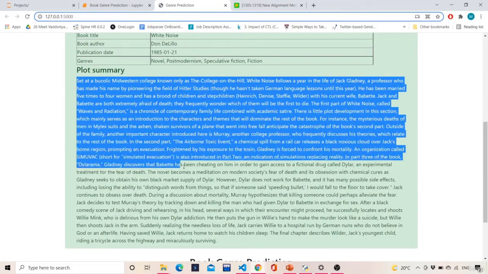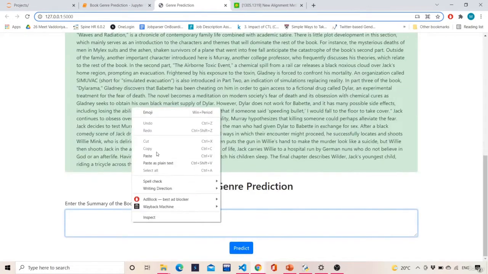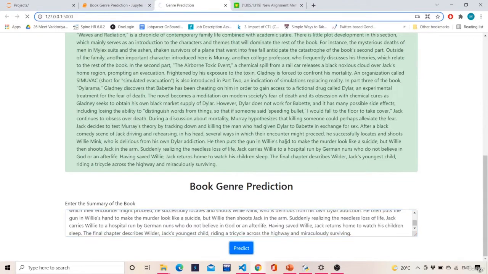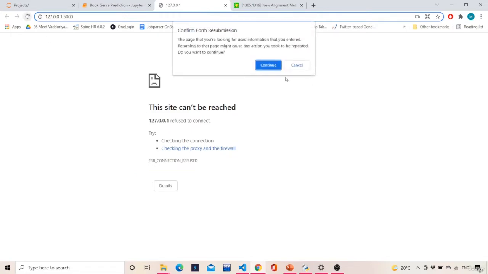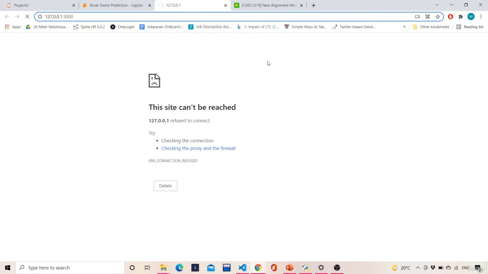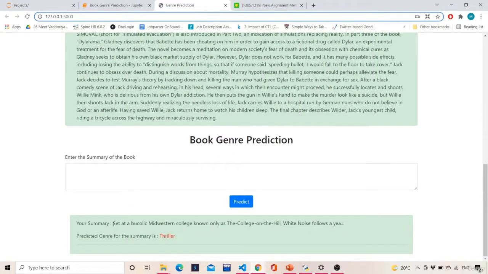Let's, for example, copy everything and paste it over here, and hit the predict button and see how this is predicting. It is taking a little bit of time, and if I just do a refresh over here, I think things will work. Yeah, so here we can see that the summary is classified as thriller.